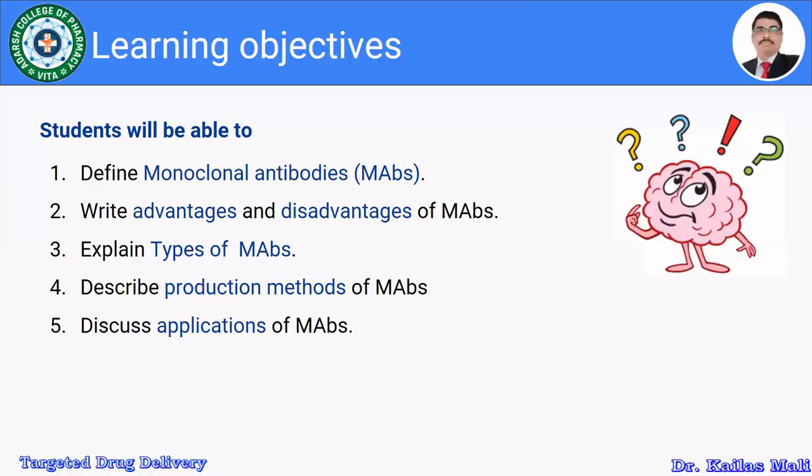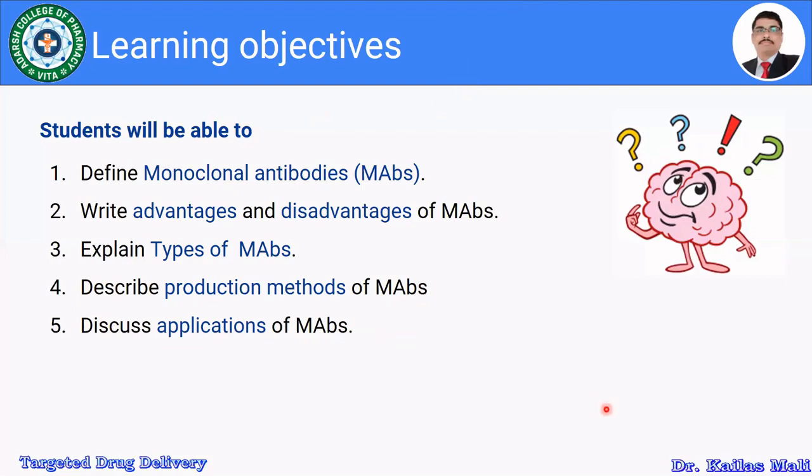Learning objectives. You will be able to define monoclonal antibodies. You will be able to write advantages and disadvantages of monoclonal antibodies. You will be able to explain types of monoclonal antibodies. You will be able to describe preparation or production methods of the monoclonal antibodies, and you will be able to discuss applications of monoclonal antibodies. So these are the learning objectives which I have set for you.